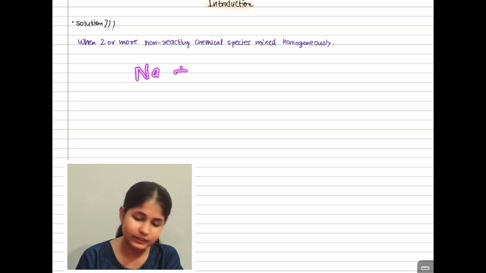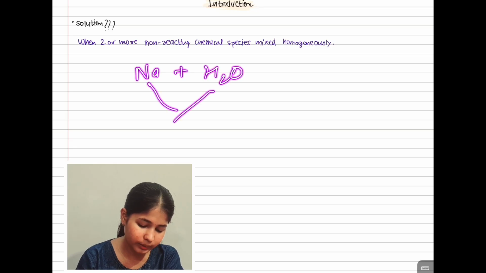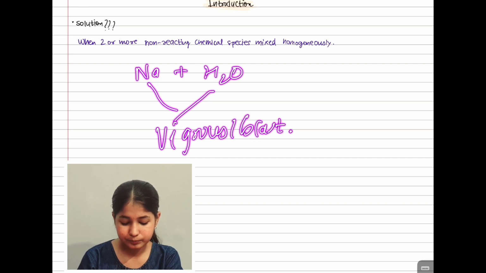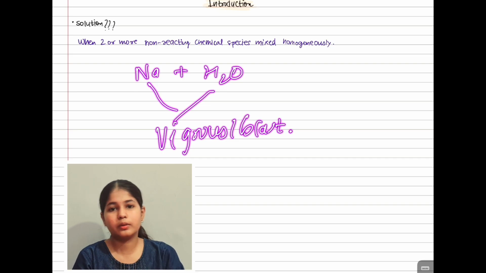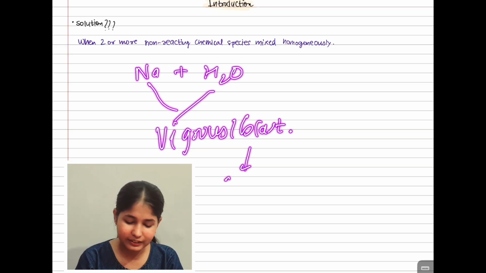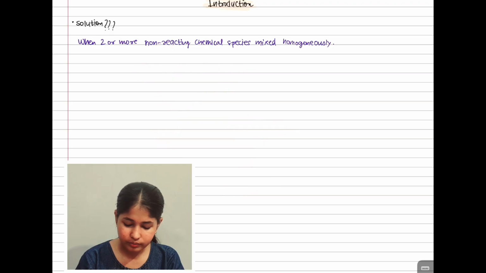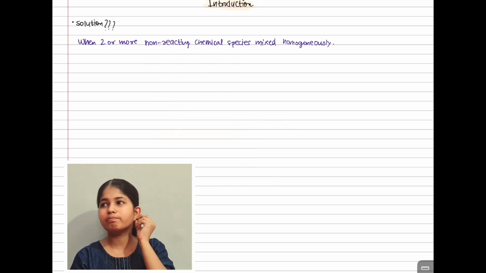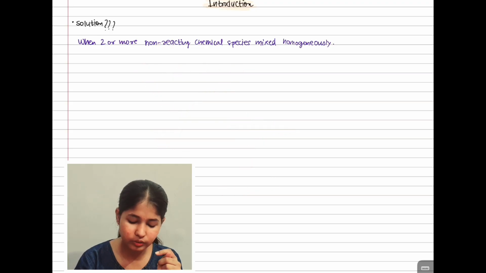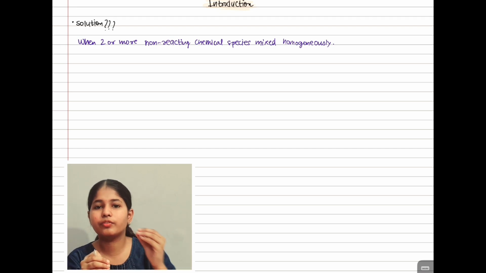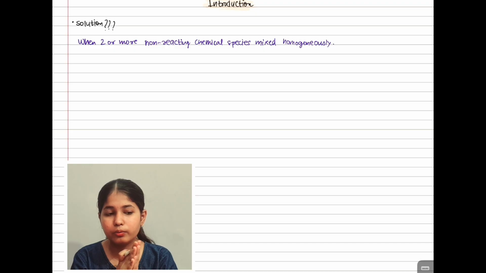If you mix sodium plus water, you will find a vigorous blast. I'm not saying a big blast, it is actually a small blast, but fire can be generated. You will at least see a few burnt particles, a very small crack or prop through which fire has come out.